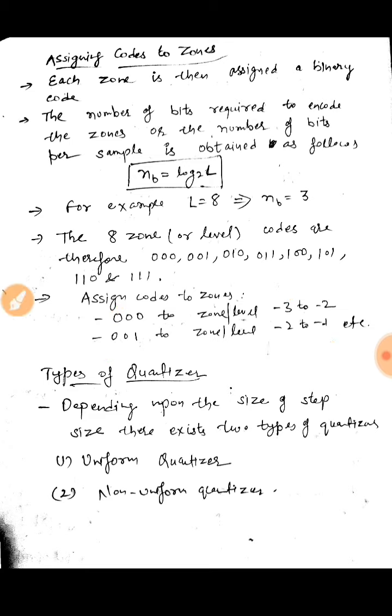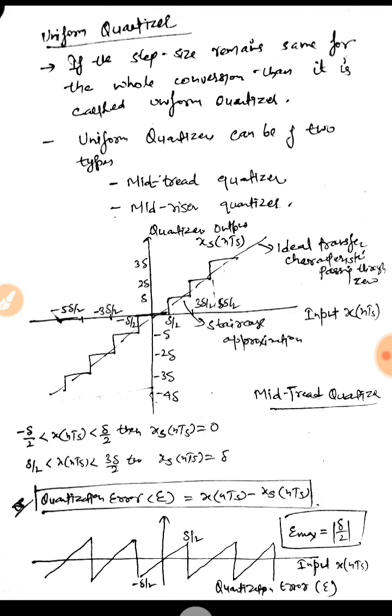Now we have two types of quantizers, depending upon the size of the step: uniform quantizers and non-uniform quantizers. In a uniform quantizer, the step size delta remains constant throughout the range, but in a non-uniform quantizer we can have a variable step size. First, because the uniform quantizer is the main and important one, we are discussing uniform quantizers.